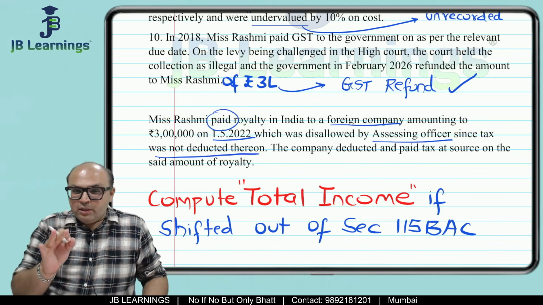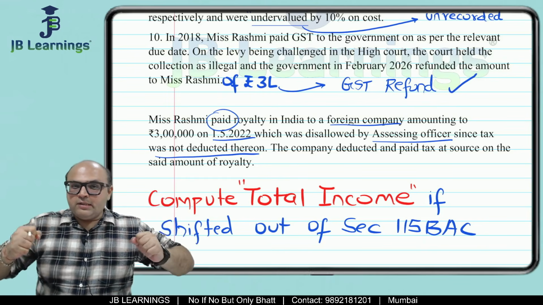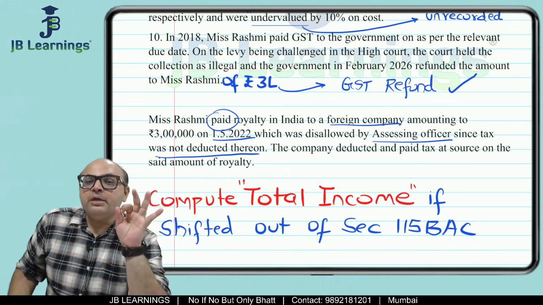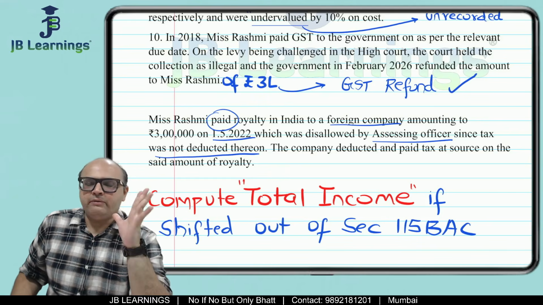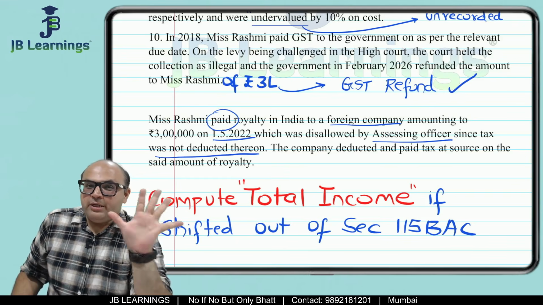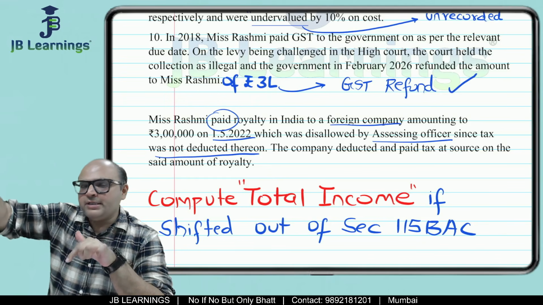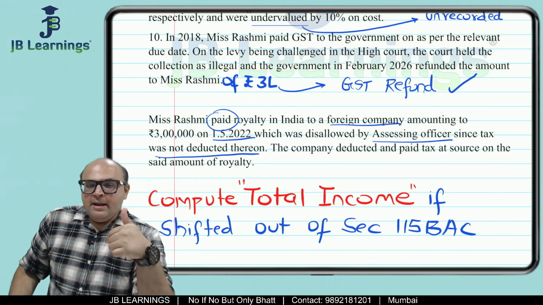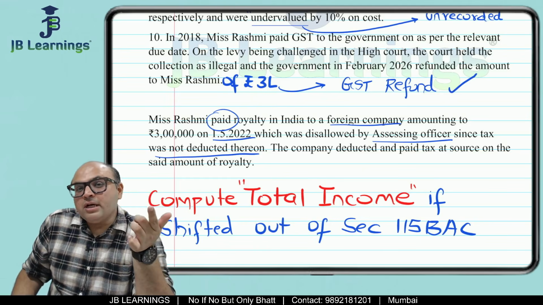But if you remember, the 30% not allowed and 100% not allowed, what we have discussed is it is not a permanent disallowance. It is only a temporary disallowance. 30% temporarily disallowed, 100% temporarily disallowed. What it means is that whenever the payment is made in future, in that year, the deduction would be allowed.